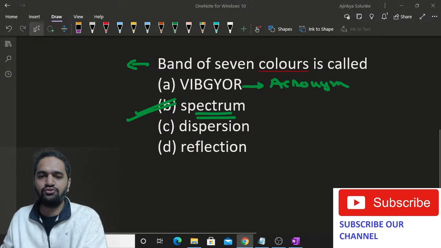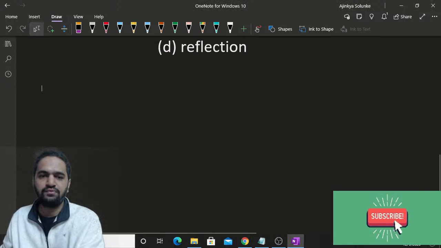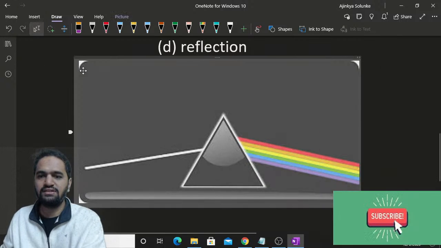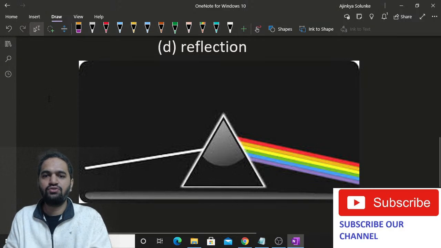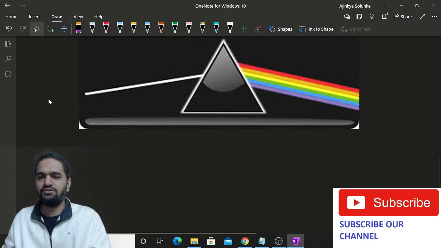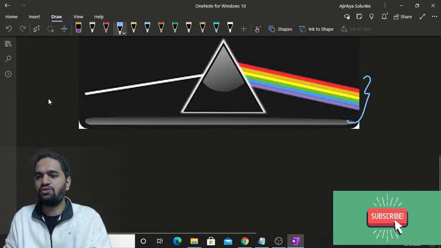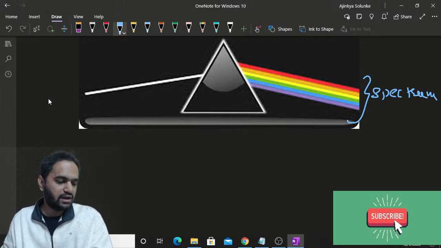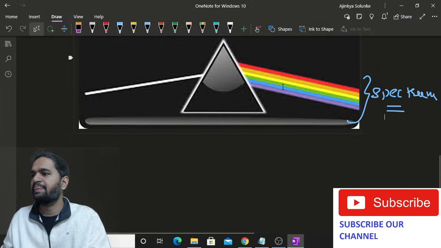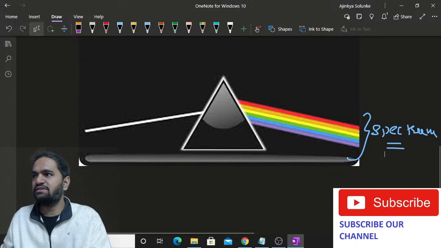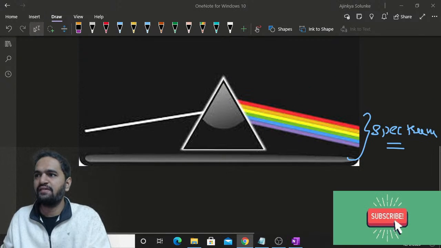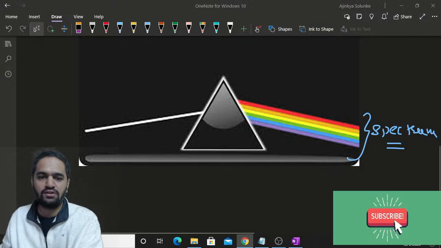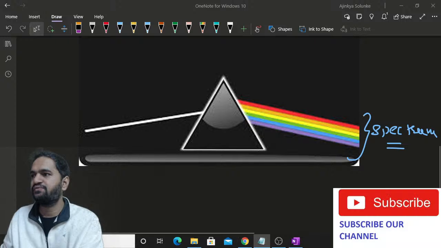Okay. So let me show you quickly what I really mean. The logic is something like this: this image is nothing but your spectrum. Your 7 different colors which you are able to see right now on your screen, this is called the spectrum. I hope the doubt is clear. I will clear the doubts with the images itself so that you can understand it better. Okay. So let us go with the next question now.